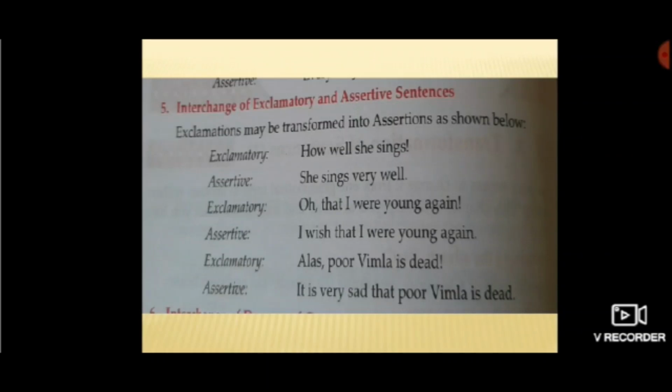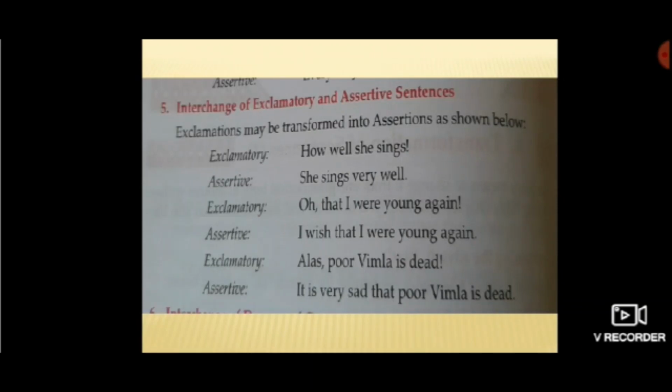In assertive, you have to retain the same sense, and when you change it into assertive, you will write down, she sings very well. Now why well? To convey that indeed she sings very well, to give a kind of appreciation for the words how well she sings. Let's come to the second one.